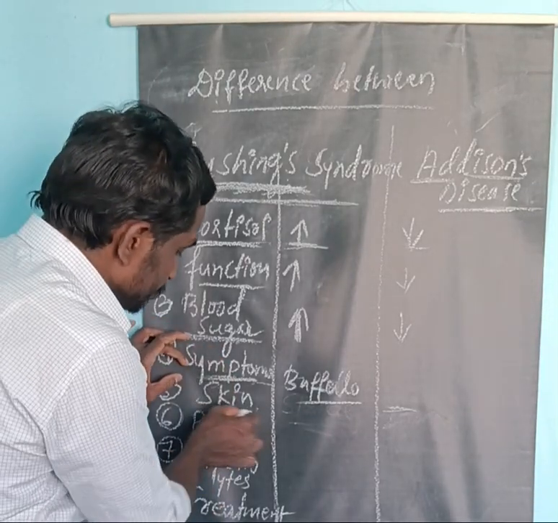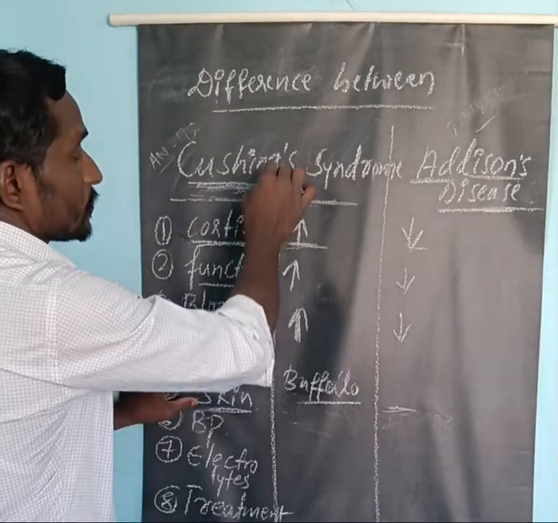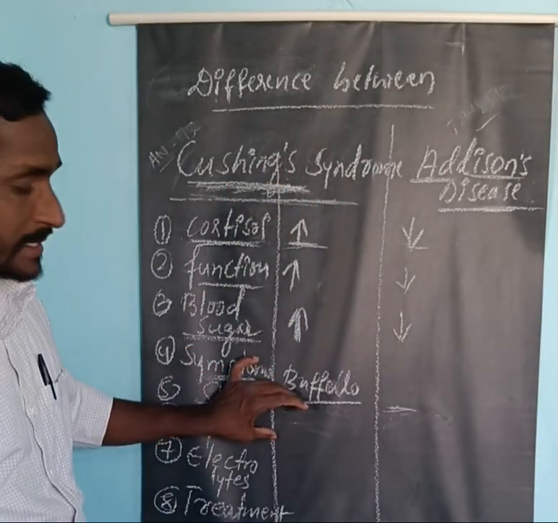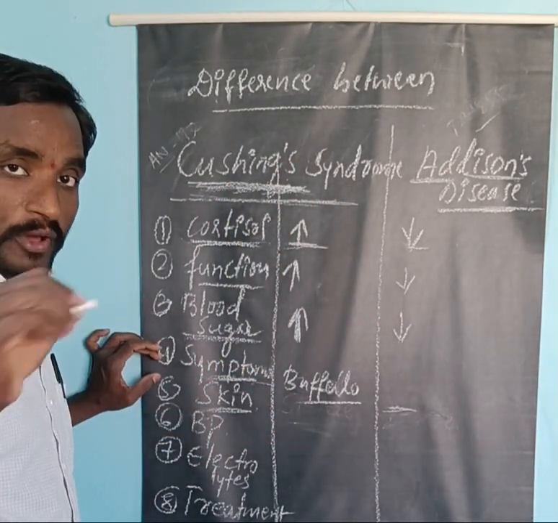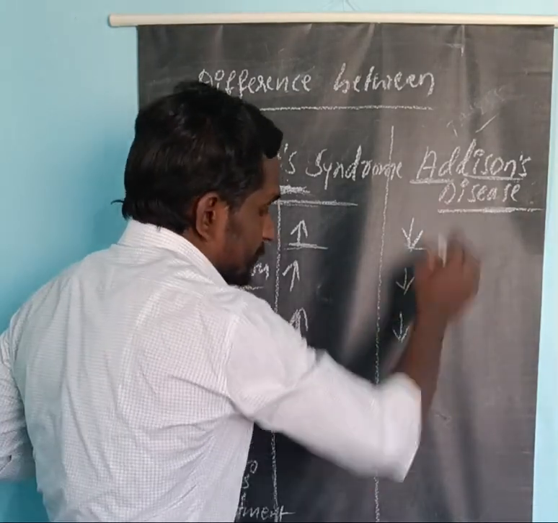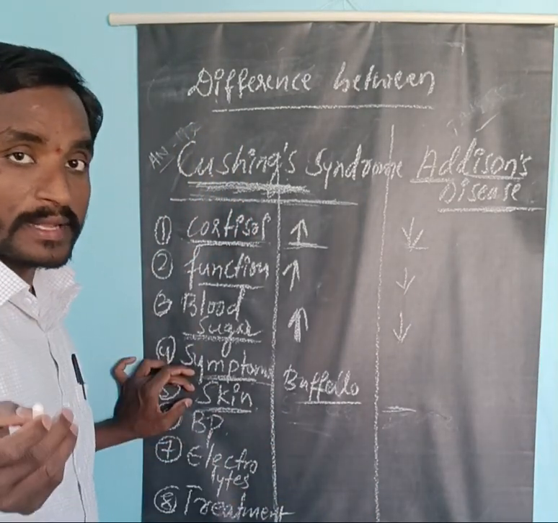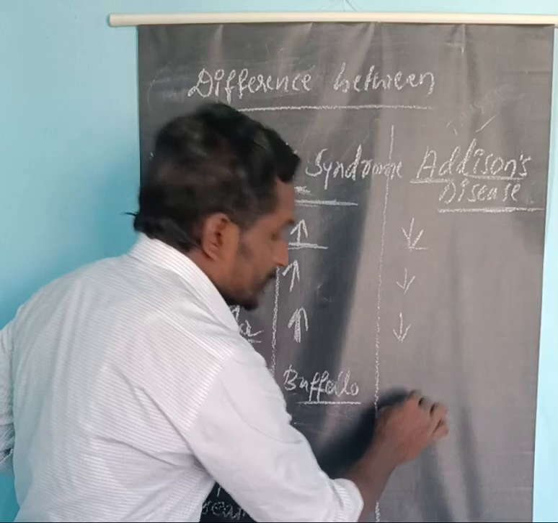Now come to the skin. The skin changes in the persons who are suffering from Cushing syndrome are very thin and fragile skin, and the stria mark, that is a skin mark, is there. The persons who are suffering from Addison's disease have hyperpigmentation or a bronze appearance of the skin due to ACTH accumulation